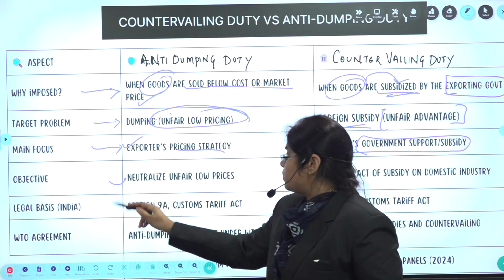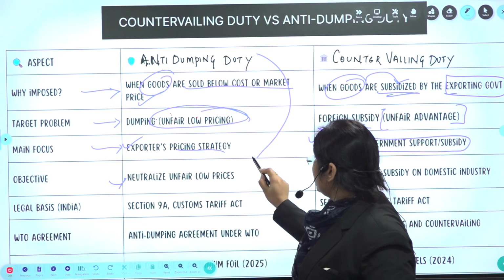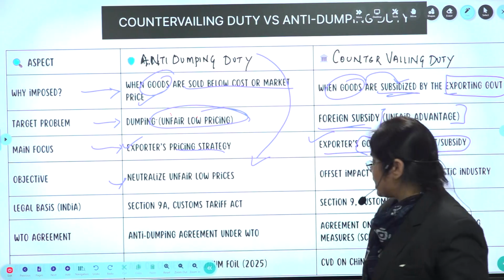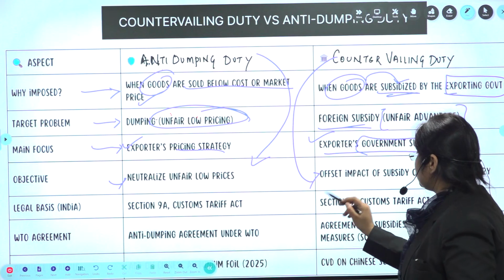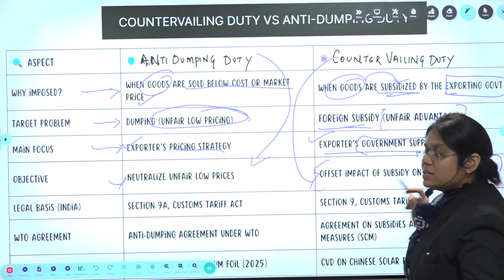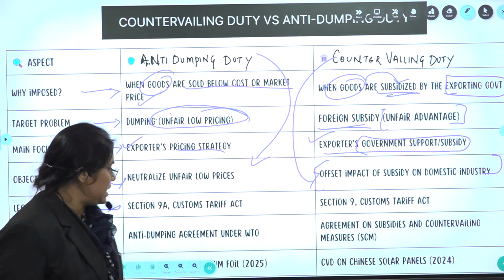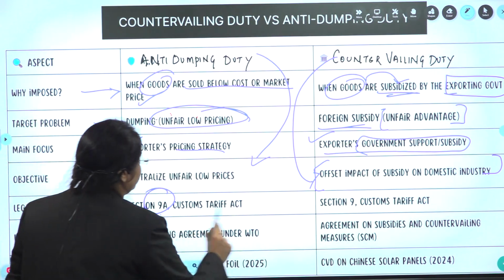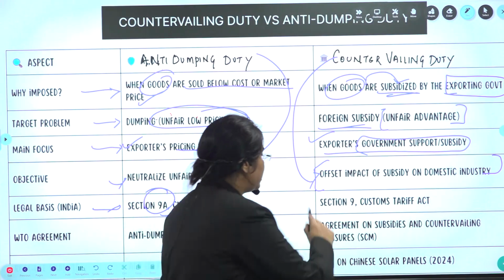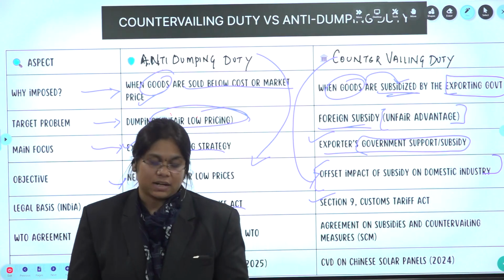Now, what is the objective? Why this duty? To neutralize the unfair low prices. And here, the countervailing duty's objective is to offset the impact of subsidy on domestic suppliers. Now, what is the legal basis? For anti-dumping, it is Section 9A of the Customs Tariff Act, and for countervailing duty, it is Section 9 of the Customs Tariff Act.